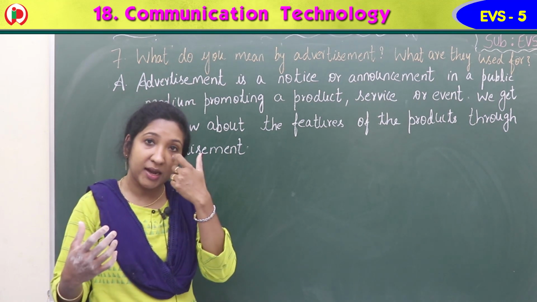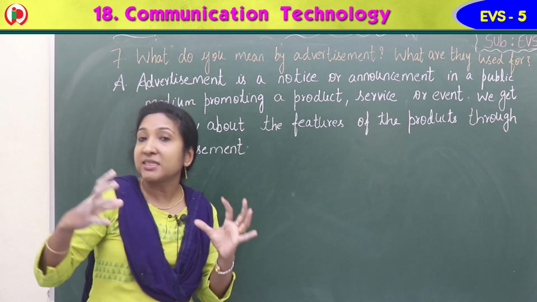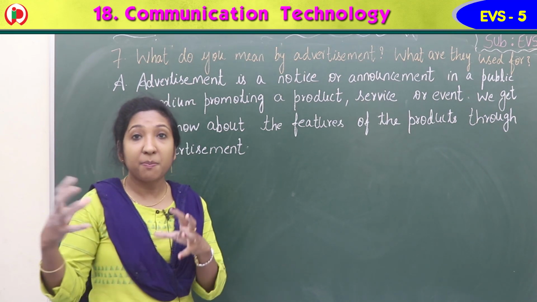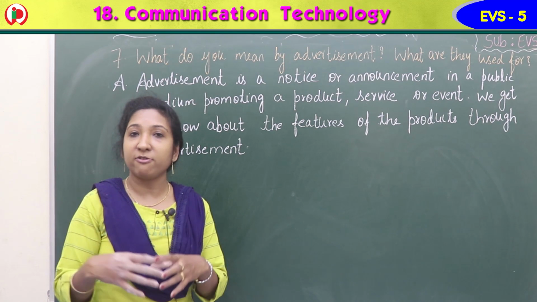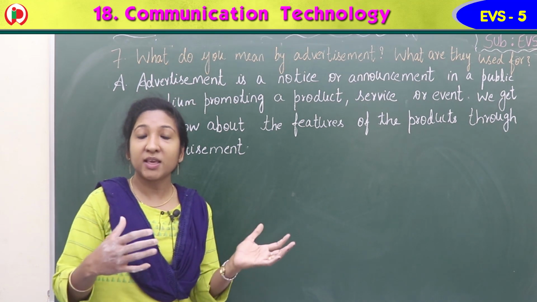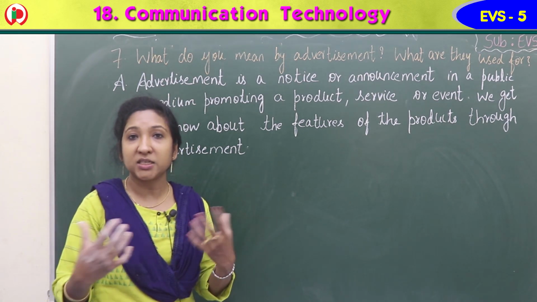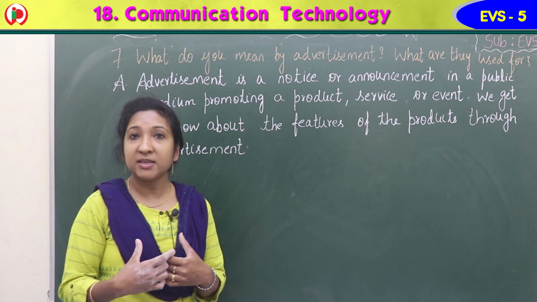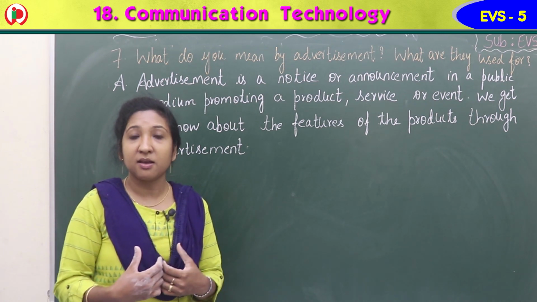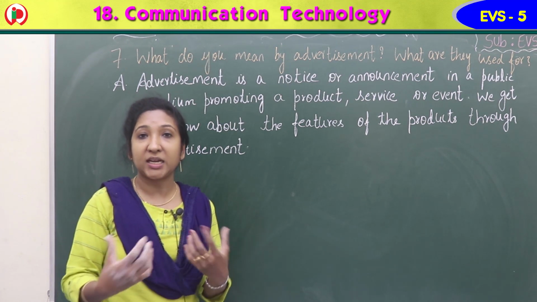Before launching the product, they give advertisement so that people can understand the features, the price, the quality, the advantage of that product. So people will come to know, to give awareness among the people about that product, so that they can buy it according to their choice. To promote their business. We give advertisement to promote an event, a business, a product.